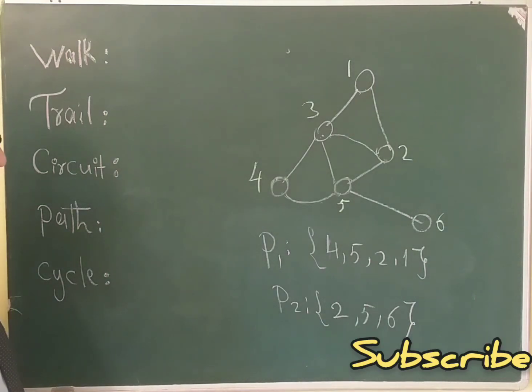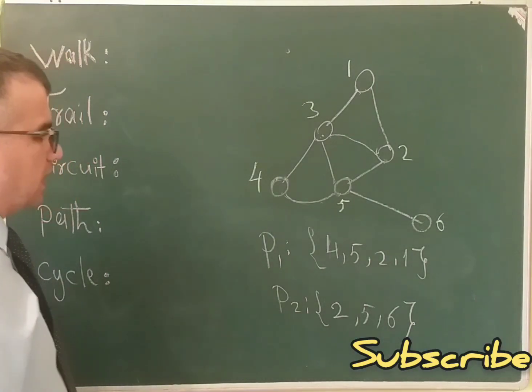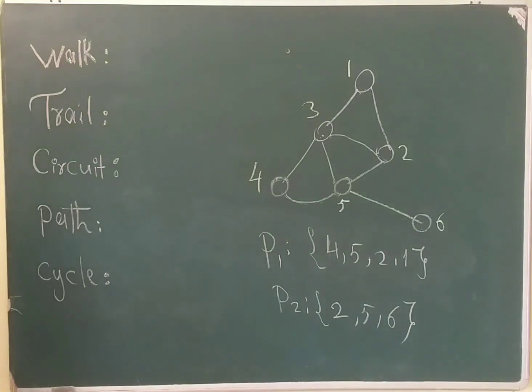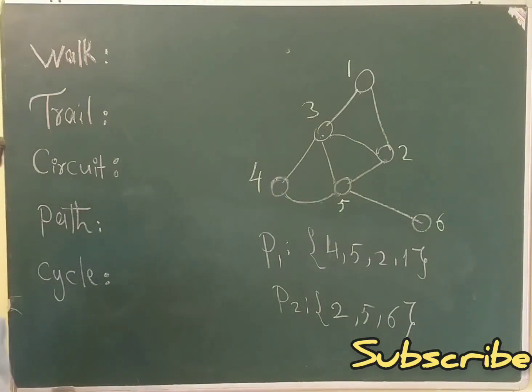Okay, the last one, cycle. What is a cycle of a graph? A cycle in a graph, we can say, is a walk in which a path is closed. When a path is closed, it is a cycle. A closed path is a cycle.